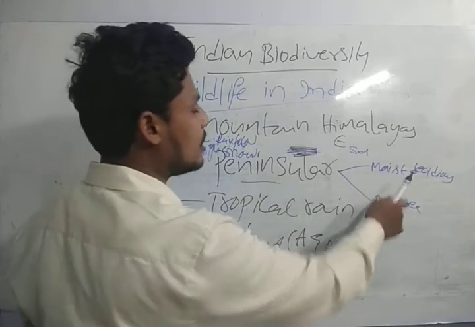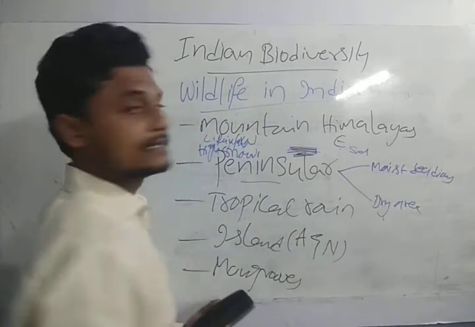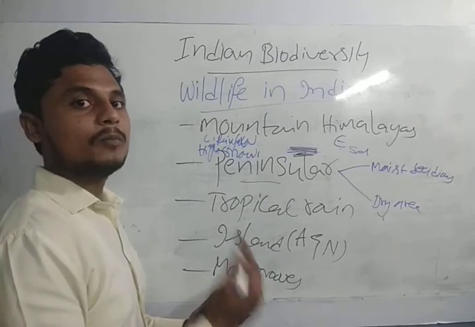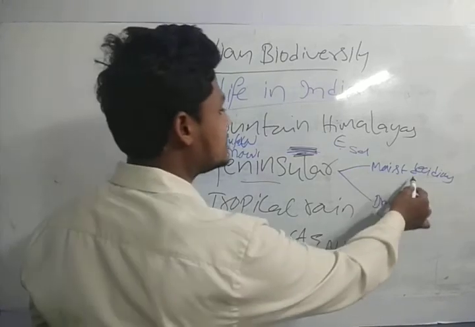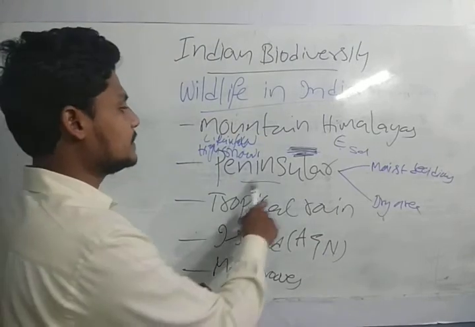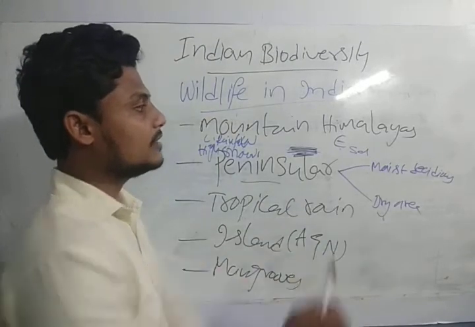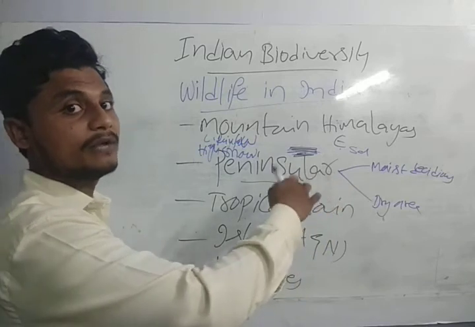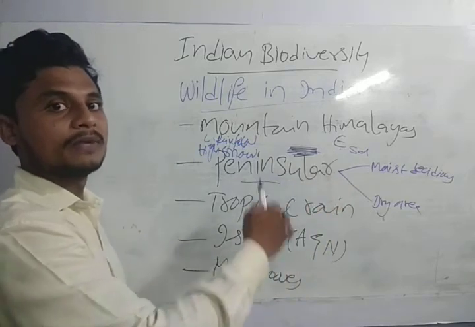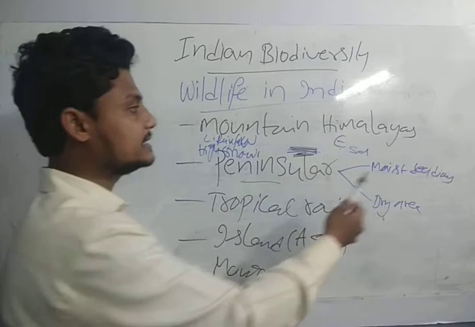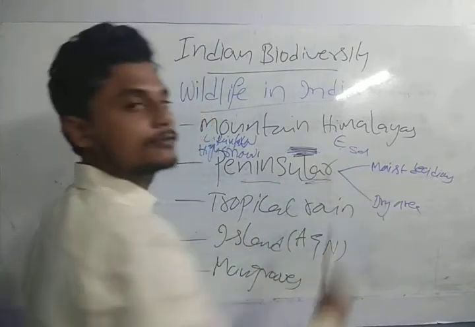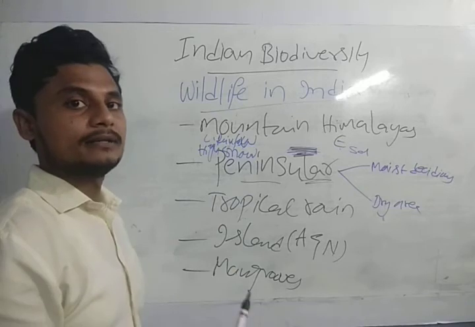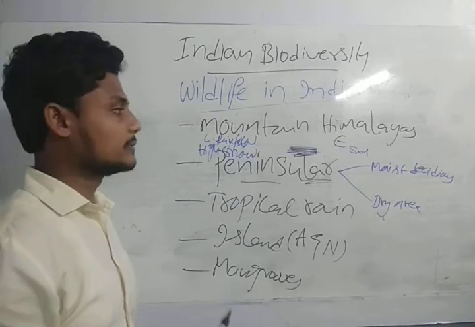If you see the moist area, it has teak, guys. Teak is the prominent species present in the moist deciduous forest. These are present in the peninsula part too. And we have the rivers at the delta of the rivers of the peninsula part. We have the plain part in this peninsular area also.